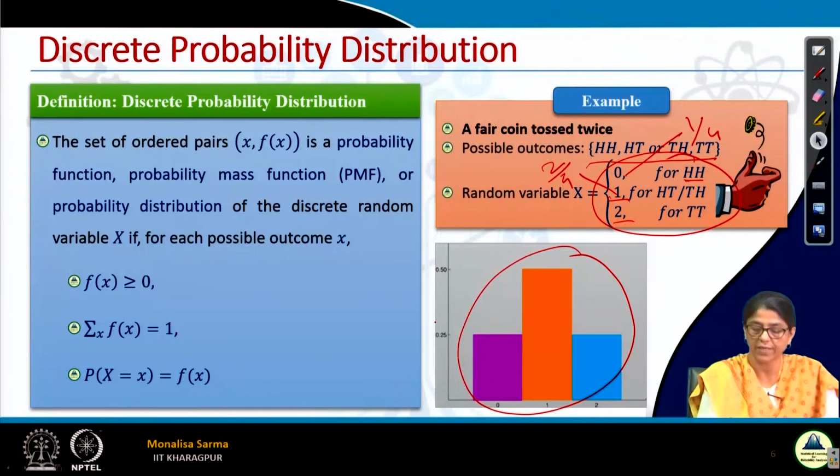On the y-axis I have given the probability, and the x-axis shows the different values the random variable takes, 0, 1 and 2. The random variable is always with respect to an event, and my event is getting a tail.